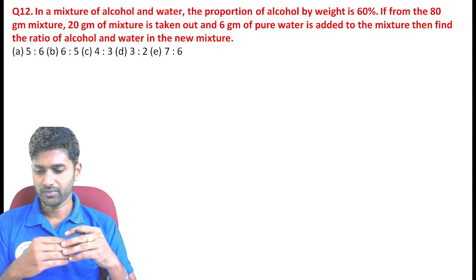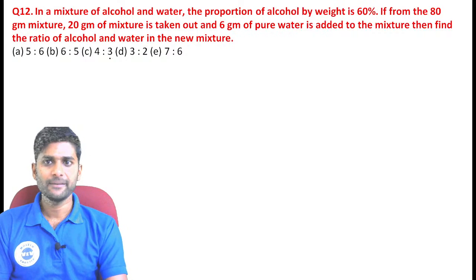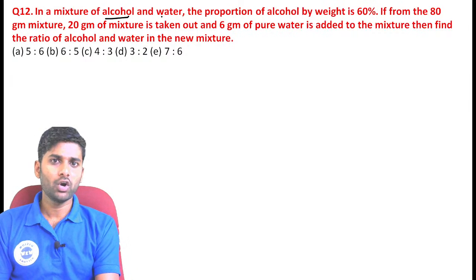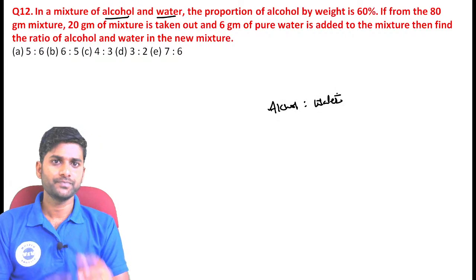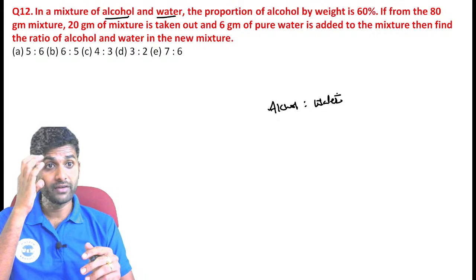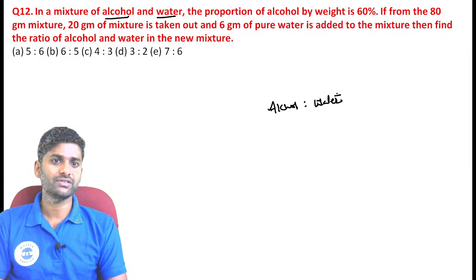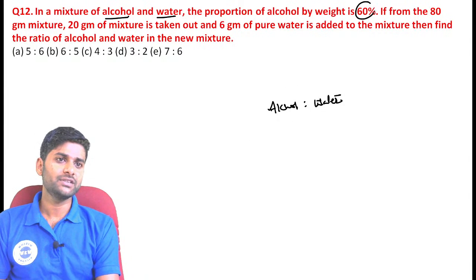See the next question. The concept of alligation mixtures. In a mixture of alcohol and water, the proportion of alcohol by weight is 60%. Alcohol is 60% means water is 40%. So the value becomes 6 is to 4. 6 is to 4 means 3 is to 2.